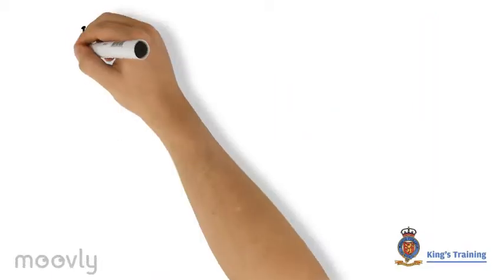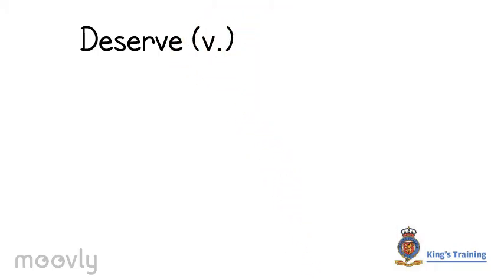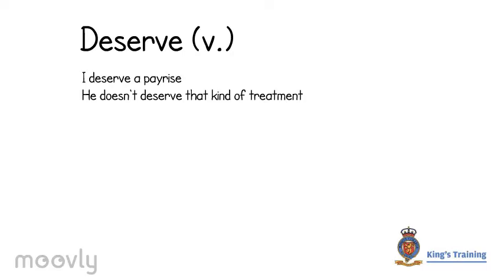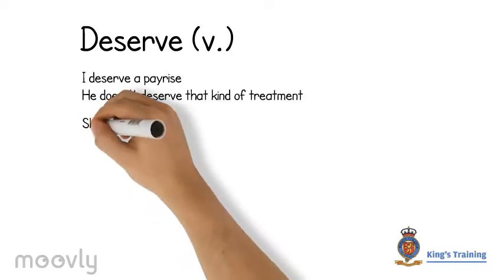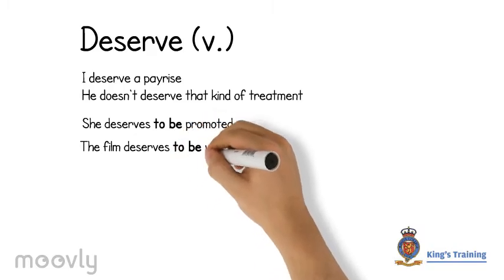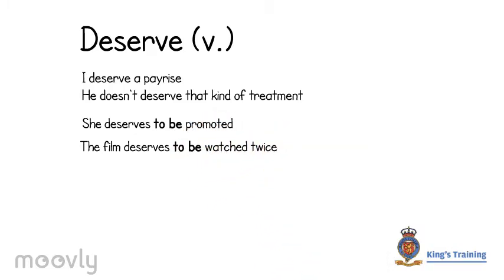Okay, let's move on to the other main word here, deserve, which in many ways is the flip side of worth. Deserve is much more about personal value in relation to things and actions in the outside world. So for example, I deserve a pay rise, he doesn't deserve that kind of treatment. Note the use of the infinitive verb after deserve. Another example, she deserves to be promoted, and the film deserves to be watched twice.